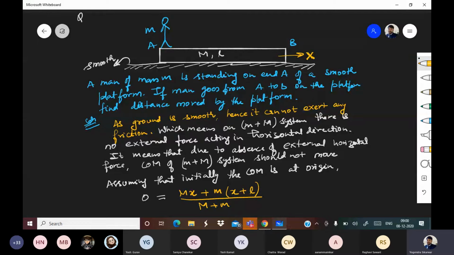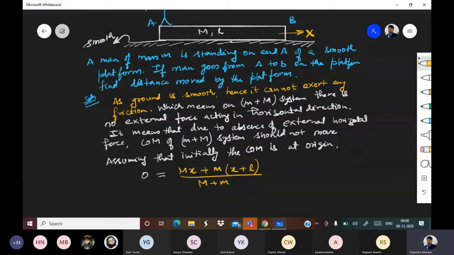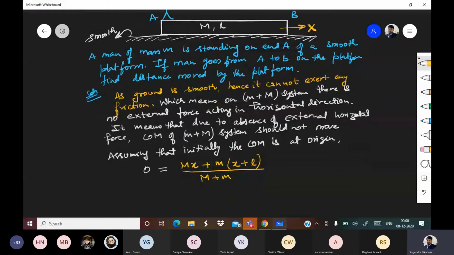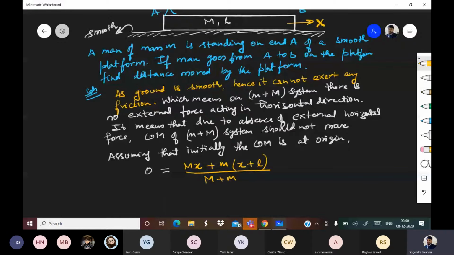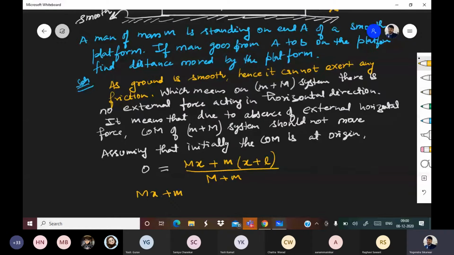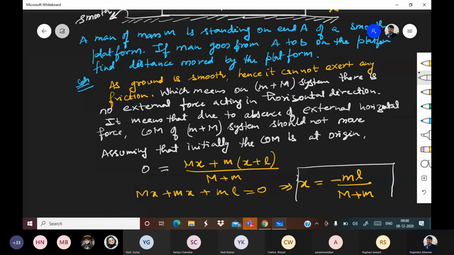Now what we need to do? We need to find the value of X. Why? Because the question was that only, how much the platform has moved. So now pay attention everyone. This M plus m, when they are going to multiply with 0, it will become 0. So capital Mx plus small mx plus small ml is equal to 0. And that gives x is equal to minus ml upon M plus m. So this will be the value of x.